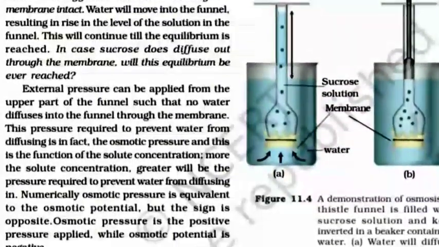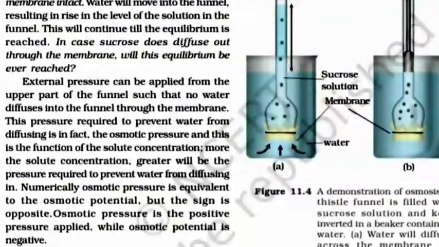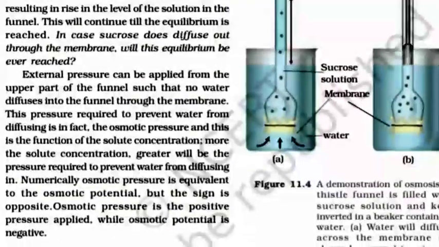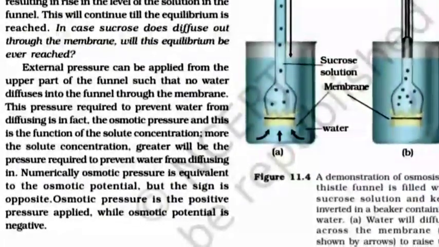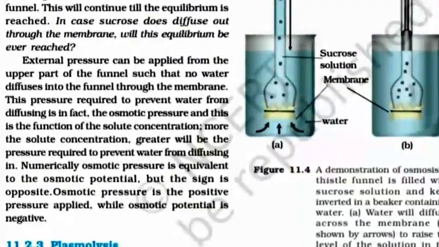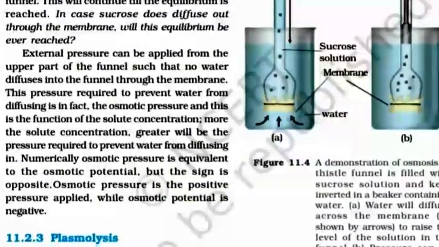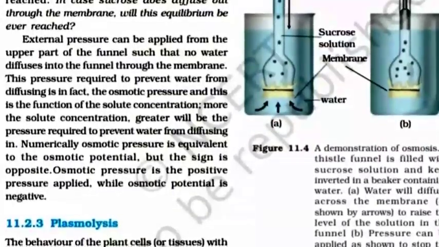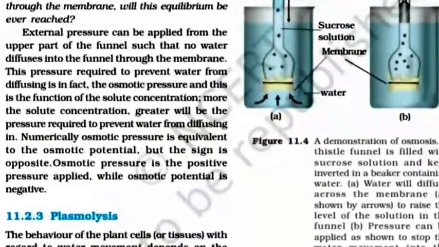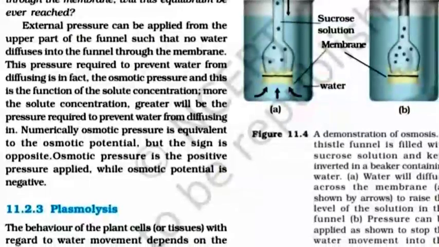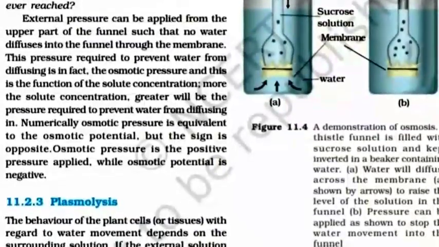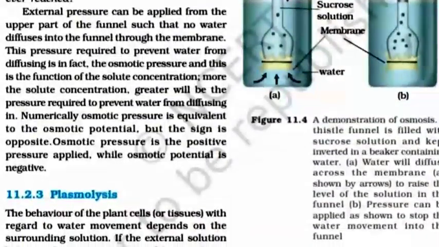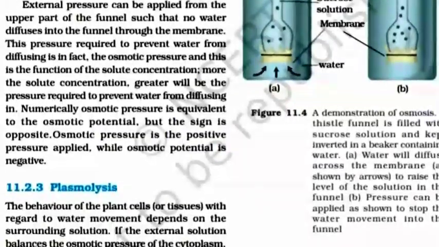External pressure can be applied from the upper part of the funnel such that no water diffuses in through the membrane. This pressure required to prevent water from diffusing is in fact the osmotic pressure, and this is a function of the solute concentration. The more the solute concentration, the greater will be the pressure required to prevent water from diffusing in.